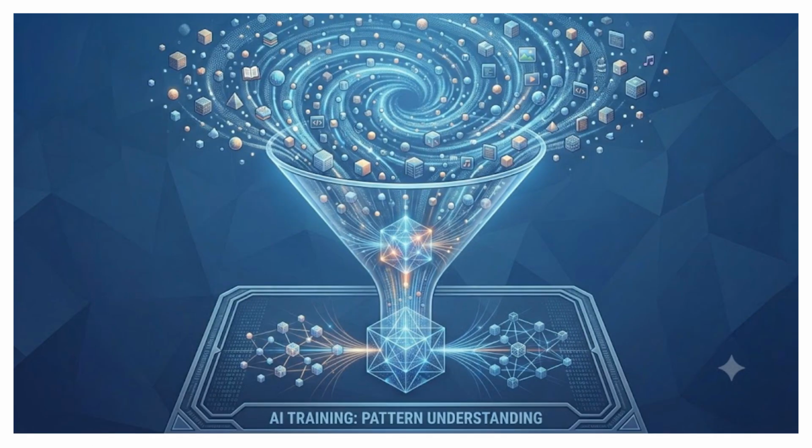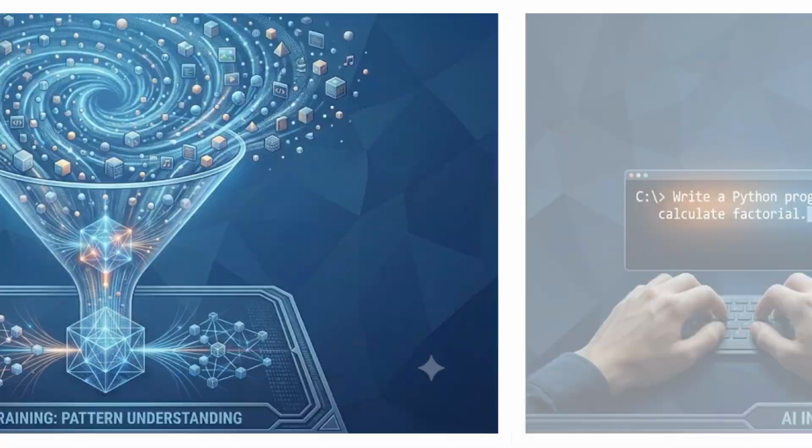Over time, these patterns become the model's knowledge, allowing it to understand context and recognize similarities across different types of information. This training phase is the foundation of generative AI. Without learning these patterns, the model would not be able to generate meaningful responses. Once training is complete, the AI is ready to use everything it has learned to create new text, images, code, audio, and many other forms of content based on a user's prompt. This ability to learn patterns rather than memorize data is what makes modern generative AI both powerful and remarkably flexible.